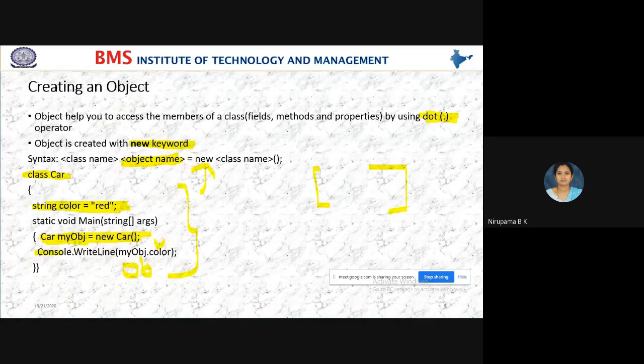Yes, students, getting it? Now Console.WriteLine myObject.color. So myObject is an object name. Using a dot operator, I am accessing the member of the class, that is color. So this program will display the output as red.